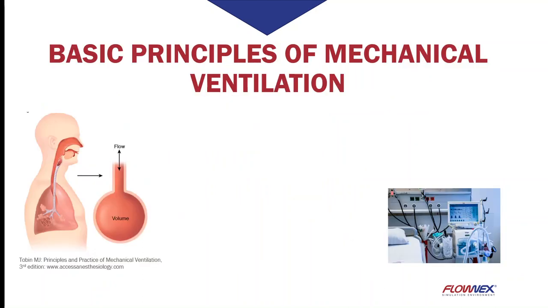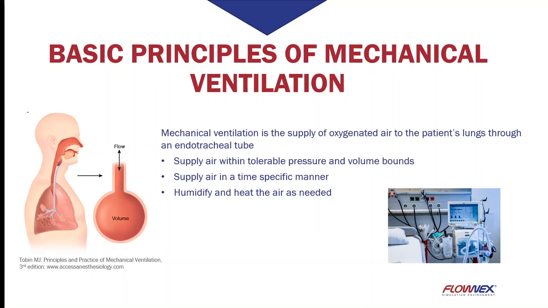Before we begin, let us jump back to a quick overview on mechanical ventilators. Mechanical ventilators supply oxygenated air to a patient's lungs if the patient is not capable of breathing on his or her own. Of course, the lung is a sensitive and complicated organ. It is therefore vital that the air is firstly supplied within tolerable pressure and volume bounds. Furthermore, it is important that the air be supplied within a time-specific manner as required by the breaths per minute. And finally, that the air be humidified and heated as required. For our control demo, we will specifically be looking at supplying the air within tolerable volume bounds and also within a time-specific manner.